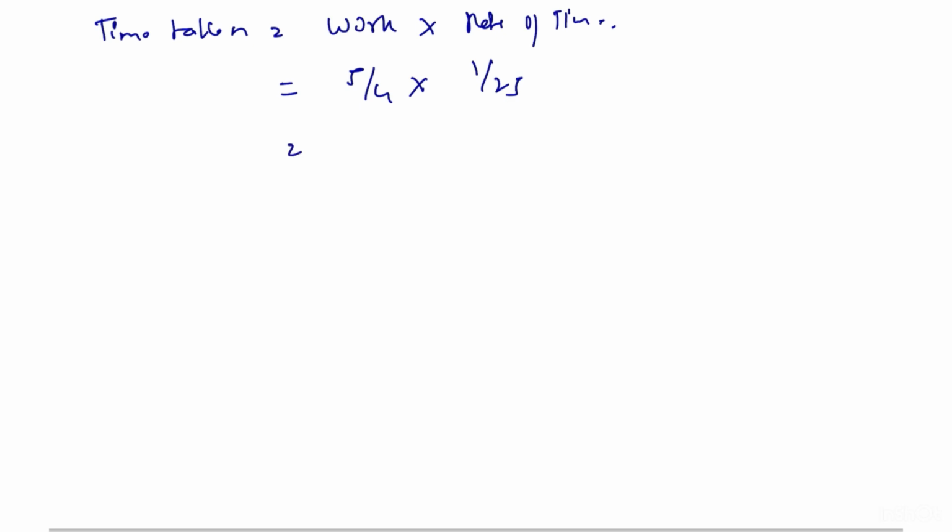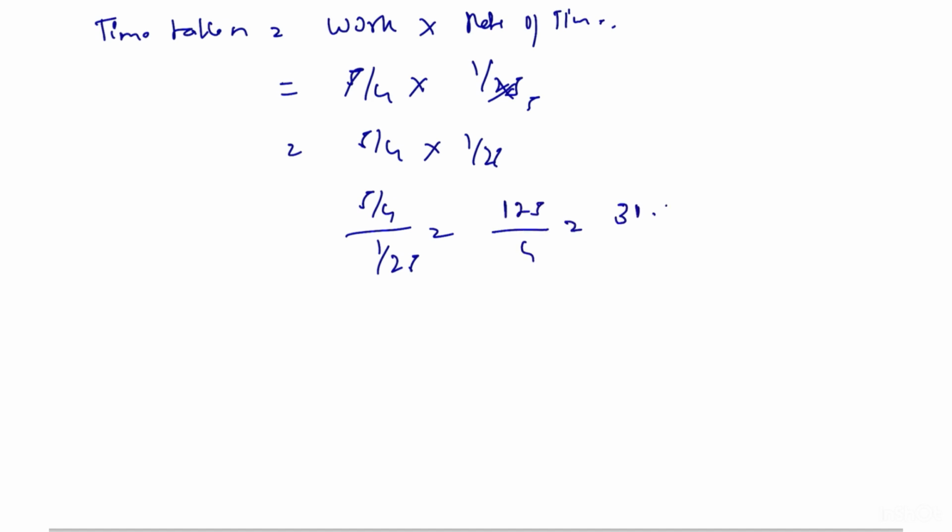We know that time taken is equal to work divided by rate. Work is 5 by 4, and he does 1 by 25 of the work in 1 day. So, 5 by 4 divided by 1 by 25 is equal to 125 by 4, that is equal to 31.25 days.